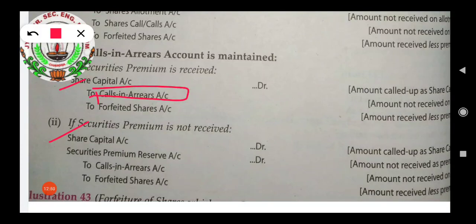Securities premium reserve account debit will also remain the same. The difference is only this one: instead of writing share allotment, share calls account, we will write calls in arrears account. Okay, and down here it will remain the same, to forfeited shares account.